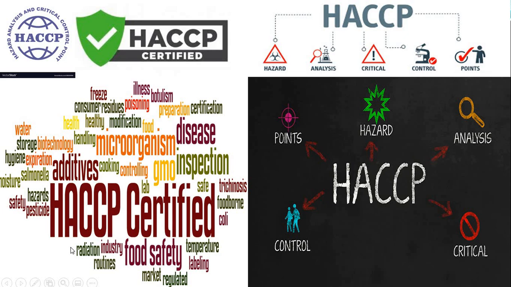This is very important, as these symbols suggest it will check for all the things. It will satisfy all the critical checkpoints before it reaches the consumer point. Like freezing, consumer residues, illness, botulism, preparation, disease inspection, microorganisms, cooking, and controlling GMOs. Some countries have banned the use of GMOs. So these are the important checkpoints controlled by HACCP. HACCP certified is a certificate which certifies everything starting from hazard to critical checkpoints. So we'll see that in detail.